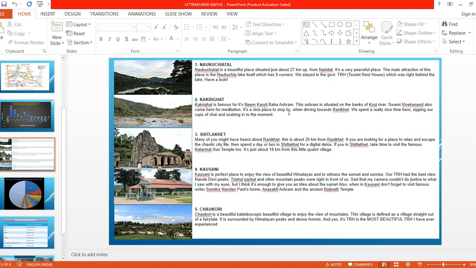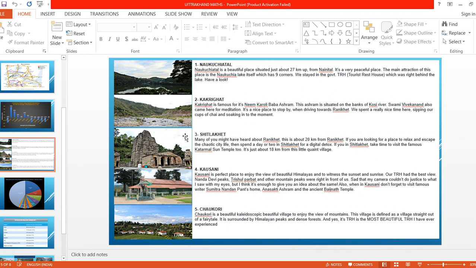So most of the people are visiting. There is an ashram, that ashram name is Neem Karoli Baba Ashram. Where is it? It is situated on the banks of the Kosi River. Even Swami Vivekananda ji also went there for meditation. So this is a very nice place, and people can stop there and enjoy while driving towards Rani Khet. Most of the people visit this place and spend their time here.